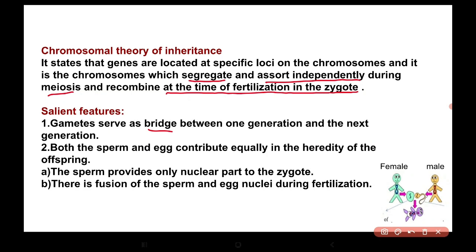Secondly, both the sperm and the egg contribute equally in the heredity of the offspring. The sperm provides the nuclear part to the zygote, and there is a fusion of the sperm and egg nuclei during the fertilization to restore the same number of chromosomes.